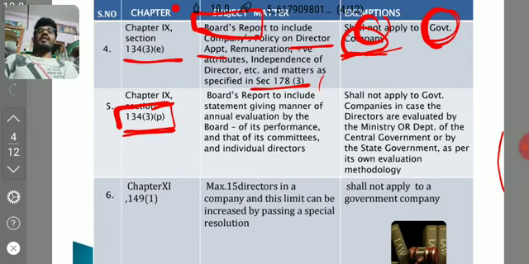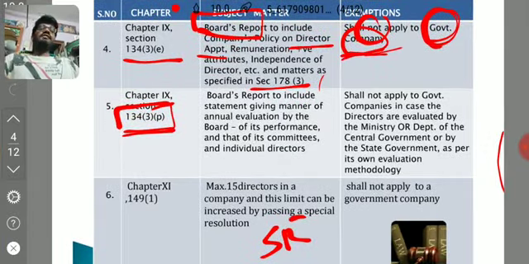If you appoint more than 15 directors, we need to pass a special resolution, that section itself. In that section, there is an exemption given to government company. Means if you want to increase the maximum limit to more than 15 number of directors, it need not pass that special resolution. You can remember like 149(1).